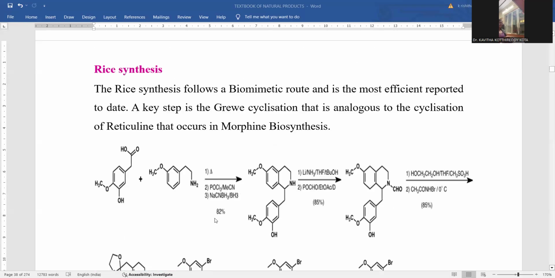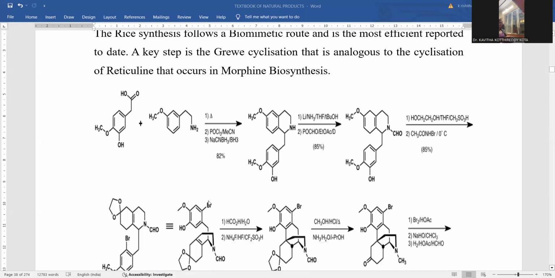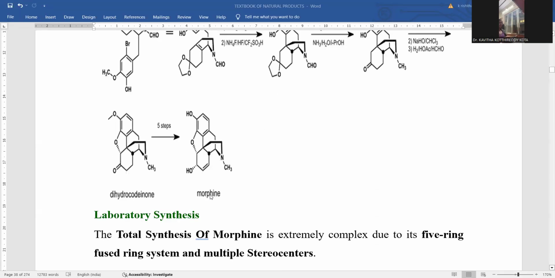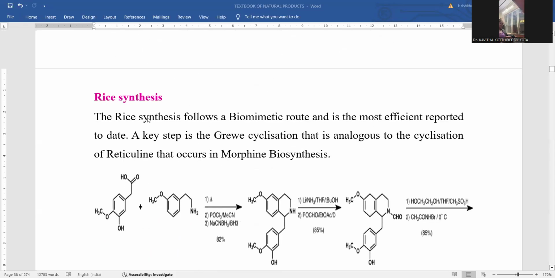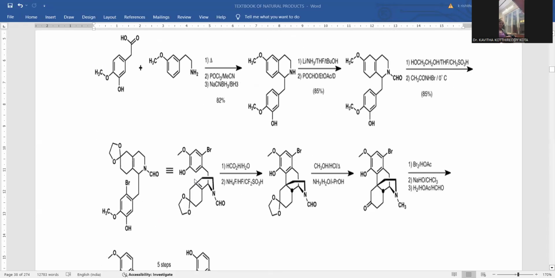This is the way the Rice synthesis proceeds for the transformation of the starting material. What is the starting material? A phenolic component, and the other is a primary amine. These two are combined, and further subsequent chemical transformations take place, giving rise to morphine as the final product. This is the way another laboratory synthesis, called the Rice synthesis, is accomplished.